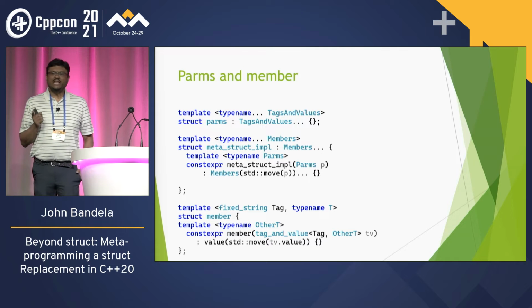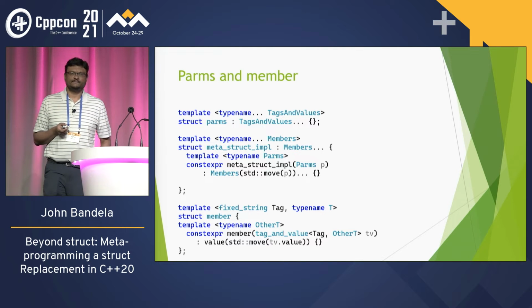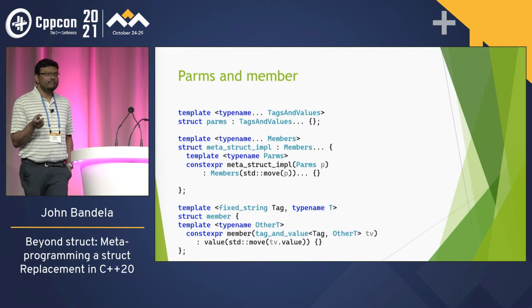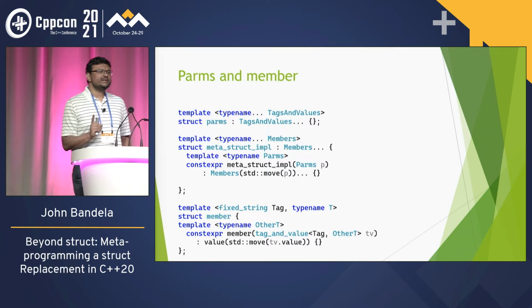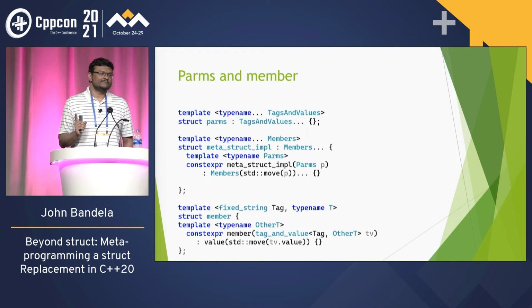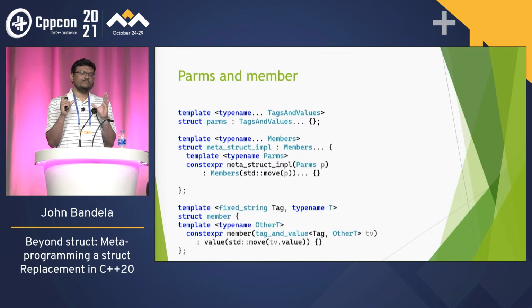So this is construction. Any questions about this? The order doesn't matter, because we pass the same parms object to every member. We construct the parms object that inherits from all the members, and we pass that object to all of them.